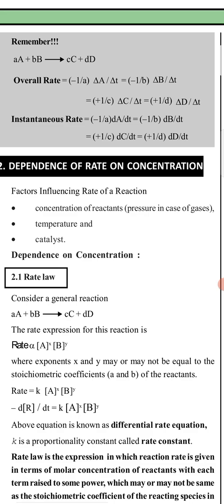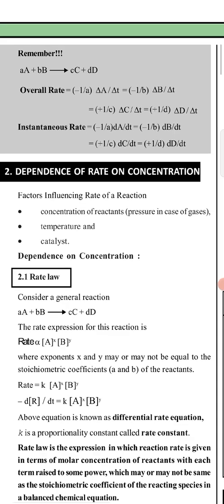Just remember one thing: whenever we write it with reactants, we have to use the minus sign, as the concentration of the reactant decreases with increasing time, and whenever we represent it with the concentration of the product, we have to use the plus sign, as the concentration of the product increases with increasing time. I think all of you can understand this point.